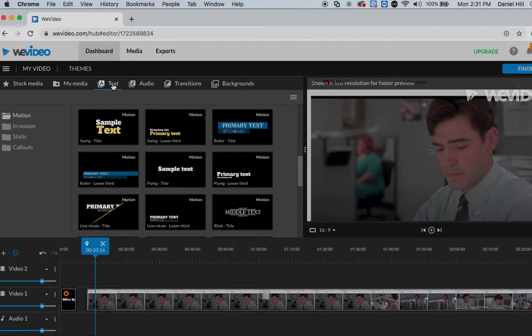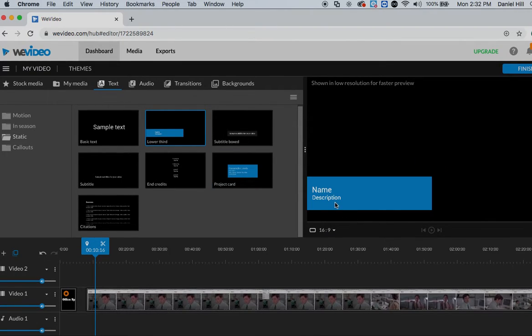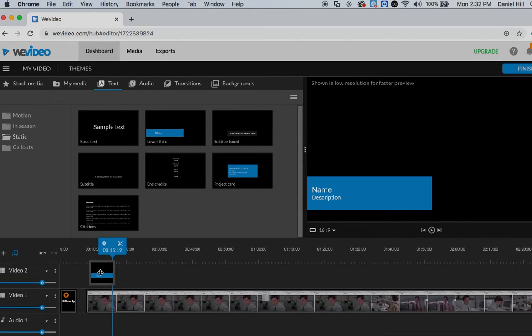Overlay some text. We're going to add some more text here, and we can go static. Here's a lower third option. What I'm going to do here is update this. I'm going to click on it, and that's what it looks like. But remember that I have to drag this on top of my video. Yes, I want it to be on top.